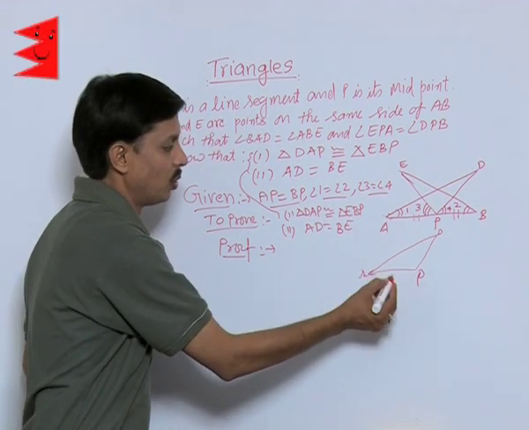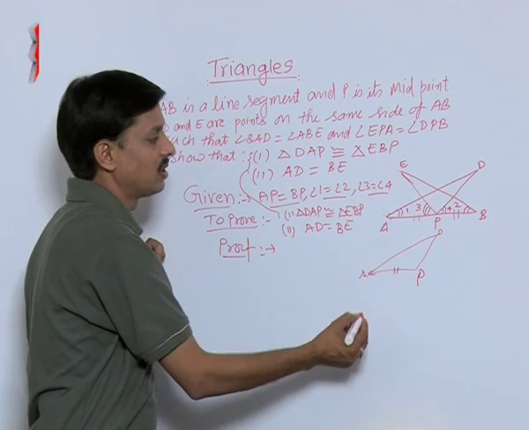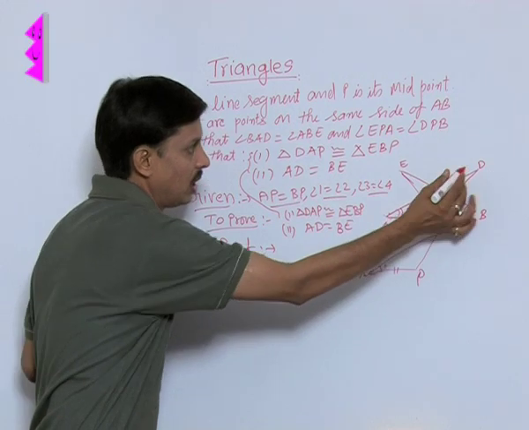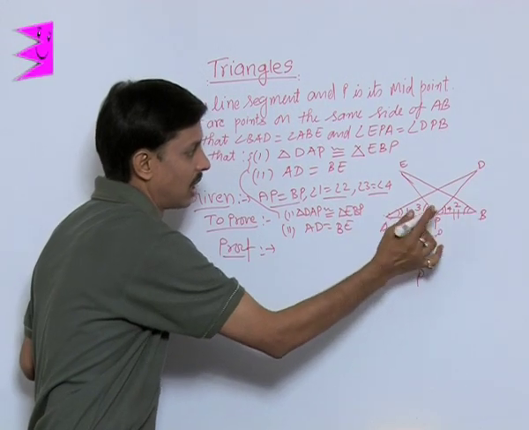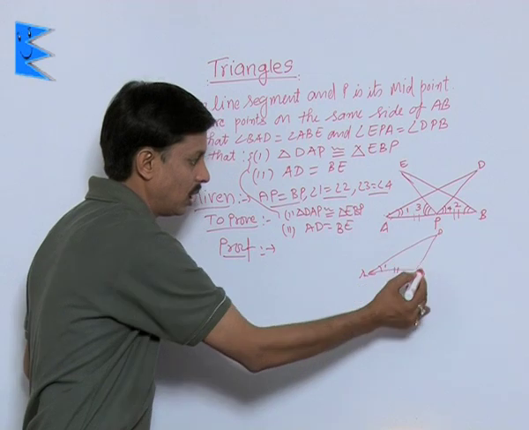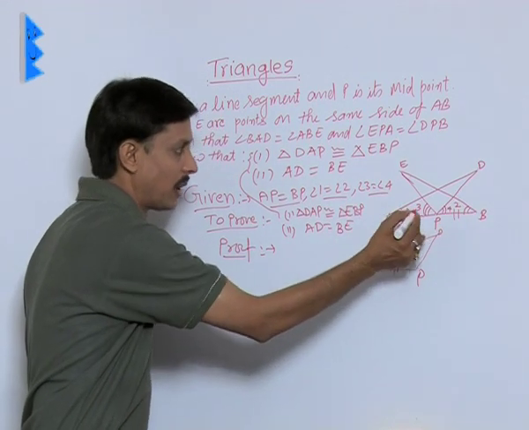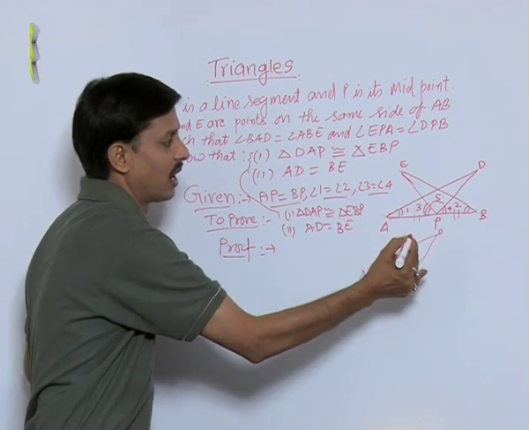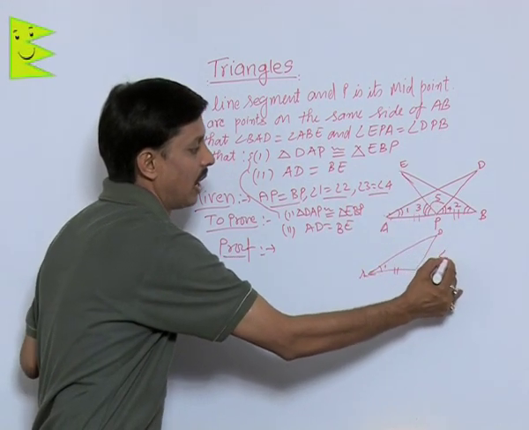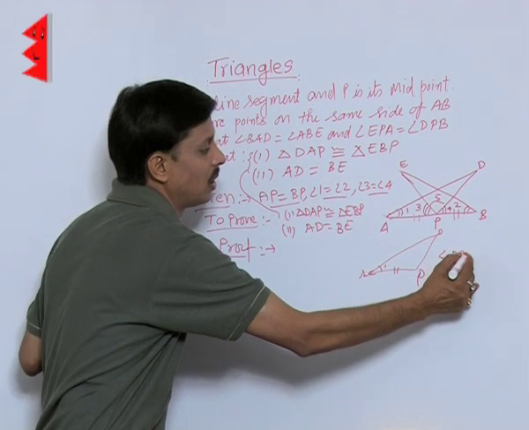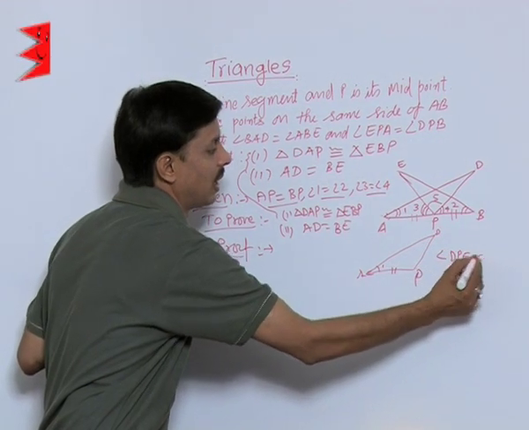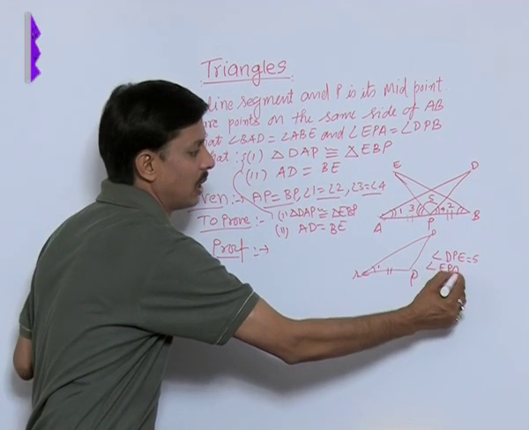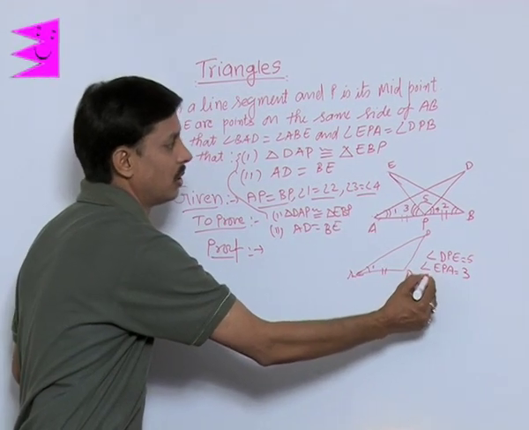So here you can say the side AP is coming, angle 1 is coming, and DAP is having angle DPA. Suppose this is angle 5. Which angle is 5? I am mentioning here. Angle DPE is named as angle 5. Angle EPA is named as 3.